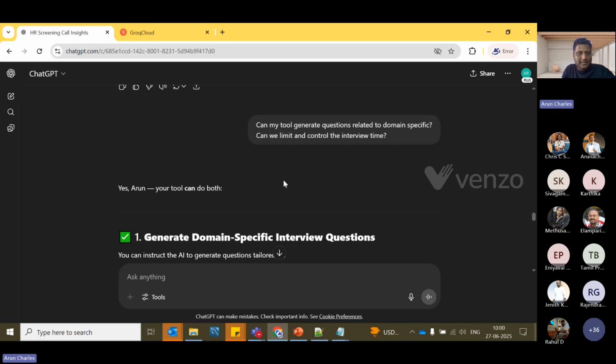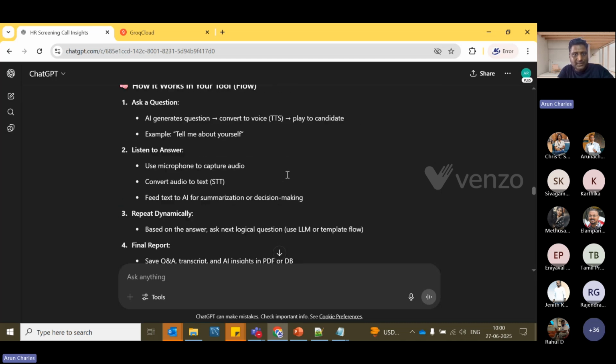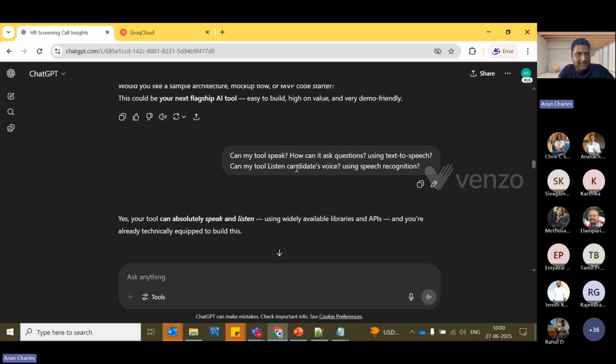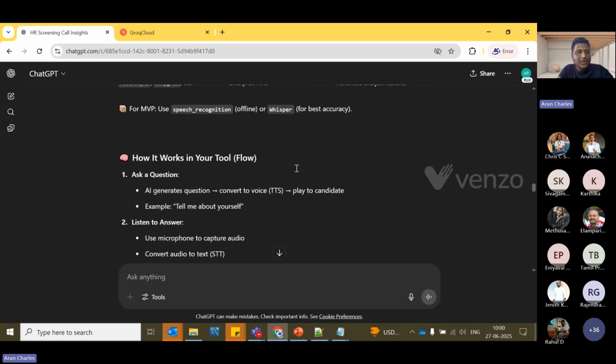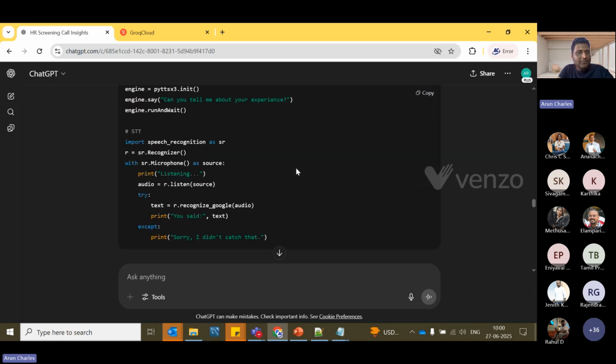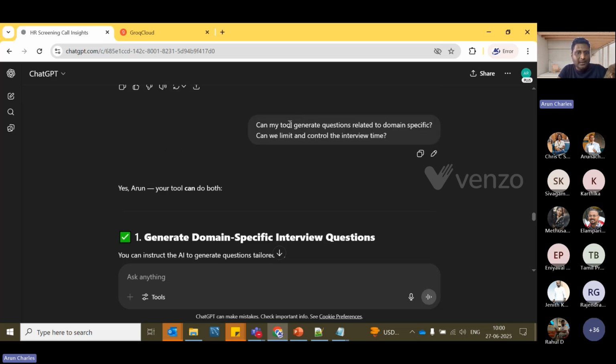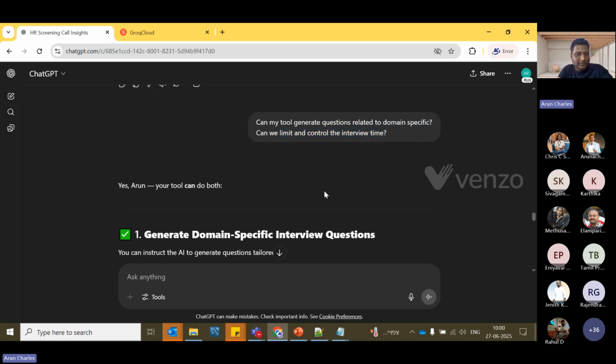Say for example, the first two questions I was asking, whether my tool can speak and whether my tool can listen, so that the AI will understand, okay, I have to build a tool for him in order to speak and listen. Now it also understands that it also needs to generate questions, and also limit and control the interview.